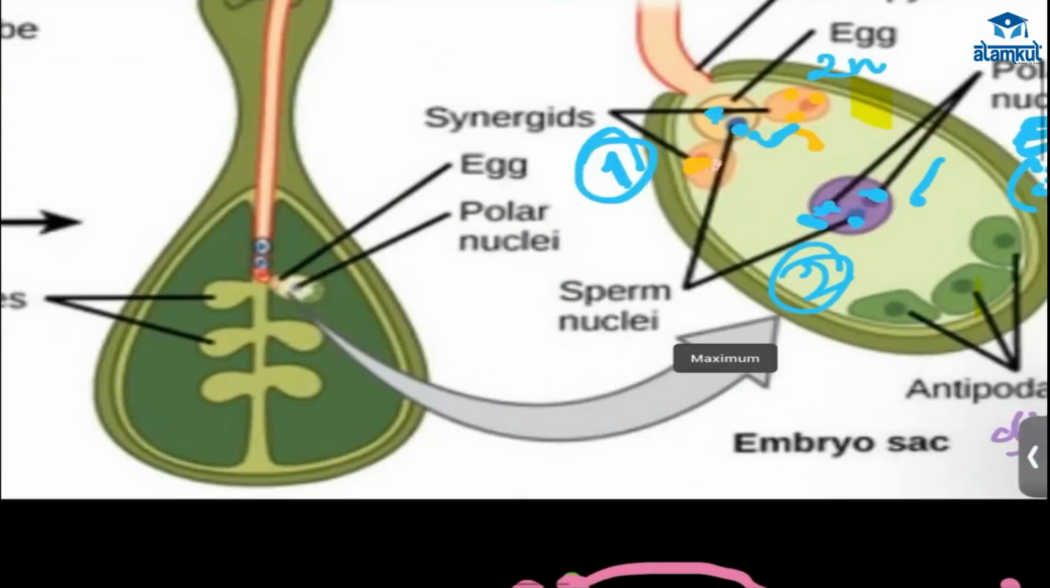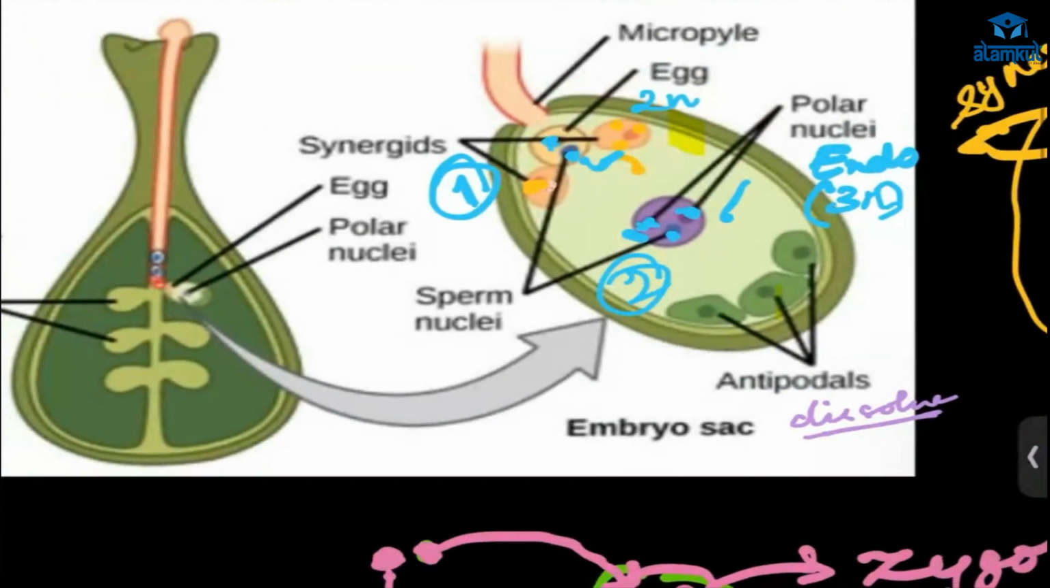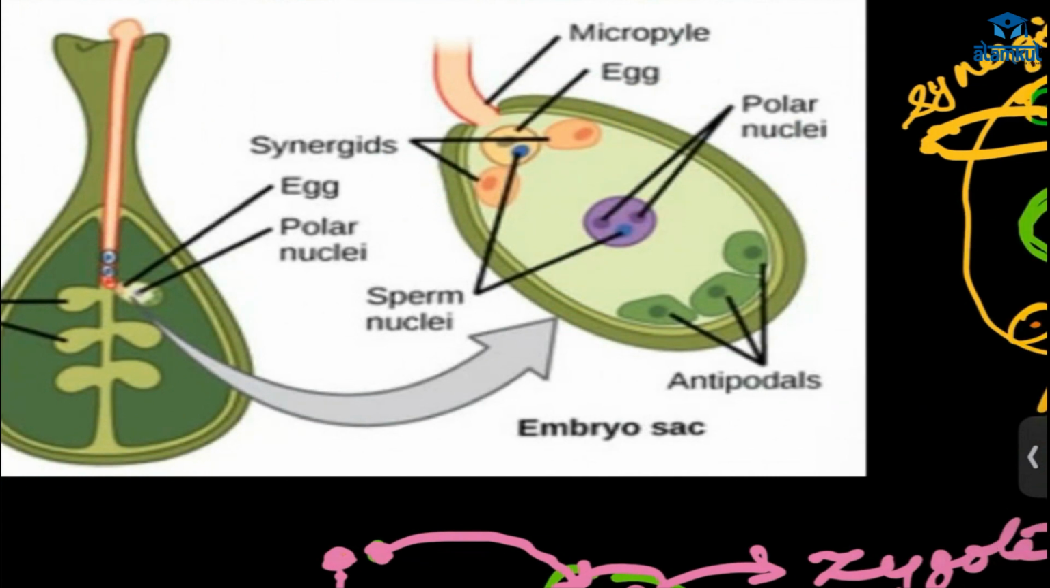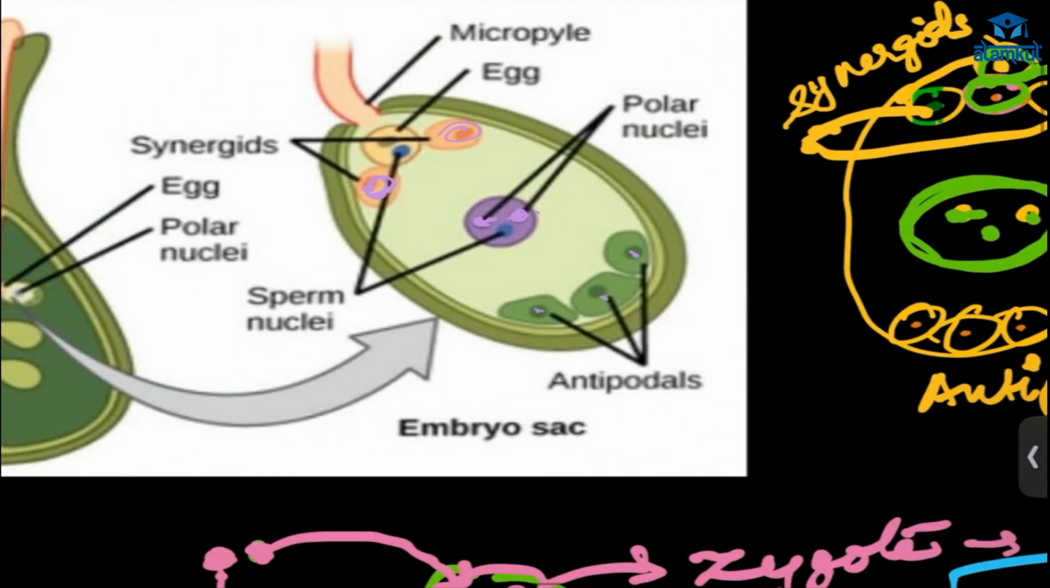And inside the ovules, what do we have? We have the egg, and these both are synergids, and these we have polar nuclei, then antipodal cells. This is the embryo sac.